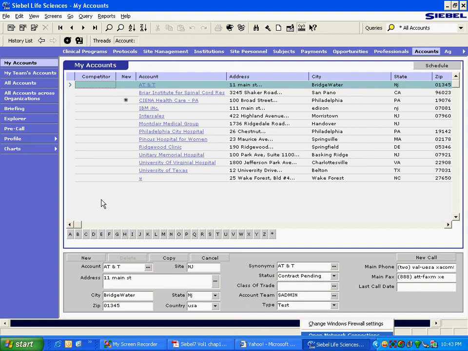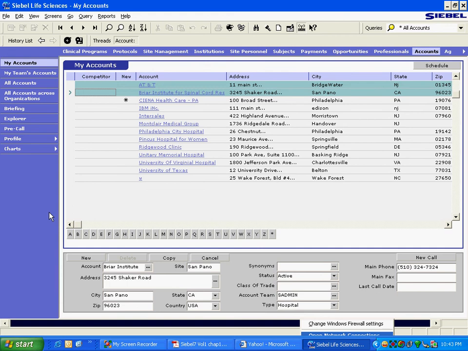As you can clearly see, it doesn't make much sense, but it could be making sense in certain areas. So similarly, merge means we can merge these two records. When we merge these two records, what will happen to the children opportunities? Those opportunities will remain as they are. So for example, AT&T, if there are 5 opportunities, and if Briar Institute has 3 opportunities, then let's say after merging it becomes Briar Institute. Okay, the winner is Briar Institute. Then all the 8 opportunities will get reconnected to Briar Institute. They will not get merged. They will get reassociated.